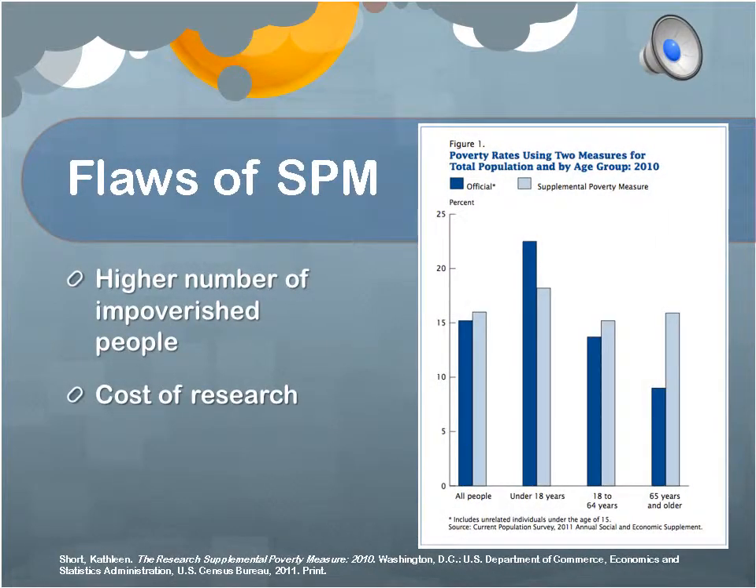Potential flaws of the SPM include an increased number of impoverished people and a higher cost associated with researching a more comprehensive assessment. However, the SPM does not create more poor people. These individuals already lack a minimally decent standard of living. The SPM simply recognizes this. Essentially, those who are deemed impoverished by the SPM are already experiencing low quality of life, but are now labeled as poor in terms of a more comprehensive measure. Finally, the cost of implementing this more comprehensive assessment is minimal in terms of the individual taxpayer.